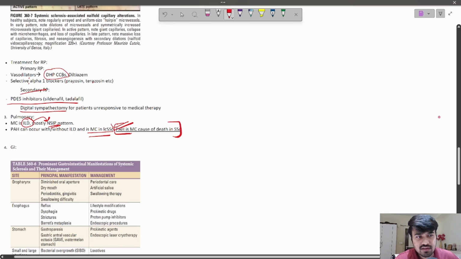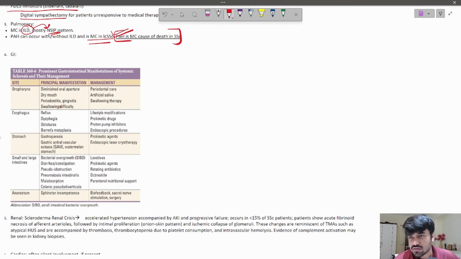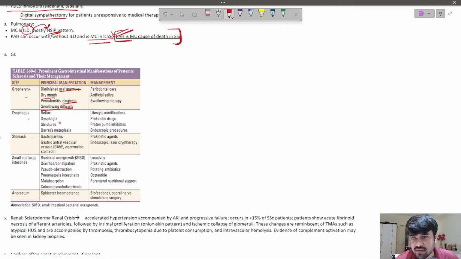All right, then we have the GI manifestations of systemic sclerosis. So it can affect basically at different levels, from oropharynx, esophagus, stomach. Oropharynx, we have diminished oral aperture, dry mouth, gingivitis, swallowing difficulty. In esophagus, there can be strictures, reflux and dysphagia. In stomach, remember GAVE, gastric antral vascular ectasia.